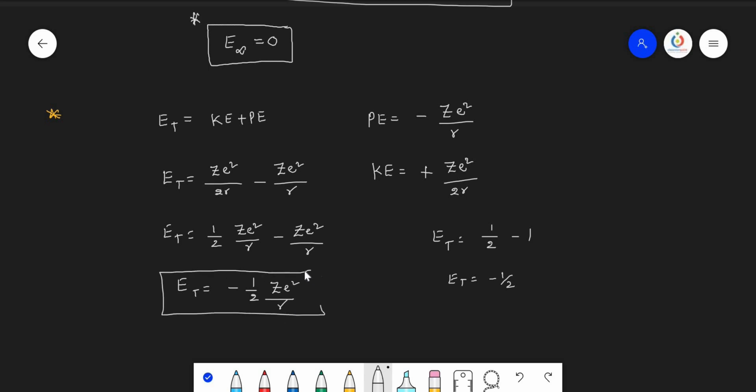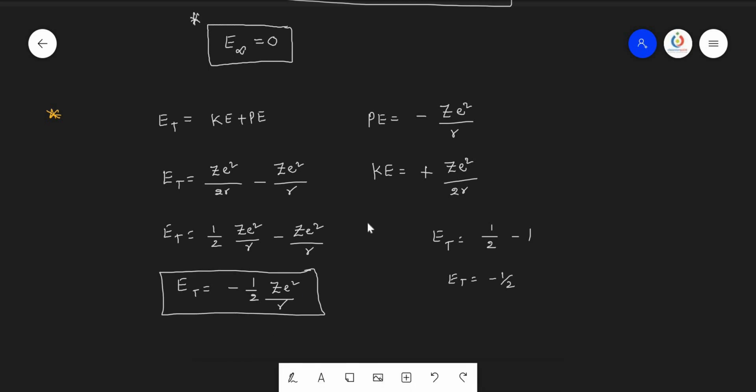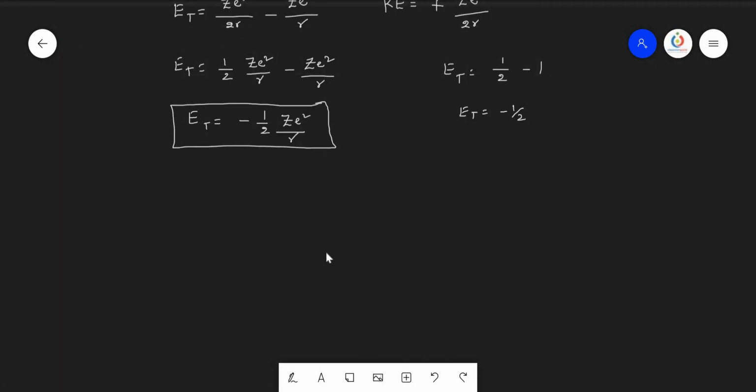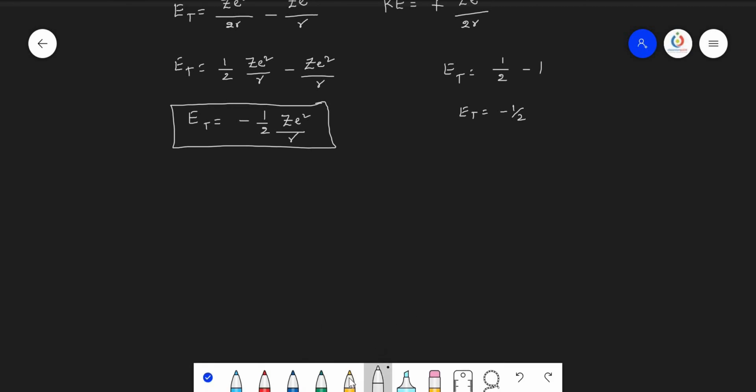This is the total energy of the electron, where Z is the atomic number, e is the charge on the electron, and r is the radius of the orbit where the electron is present. Now from this we can conclude two things. Here we can write total energy of the electron is equal to minus 1 by 2 into Ze square by r.